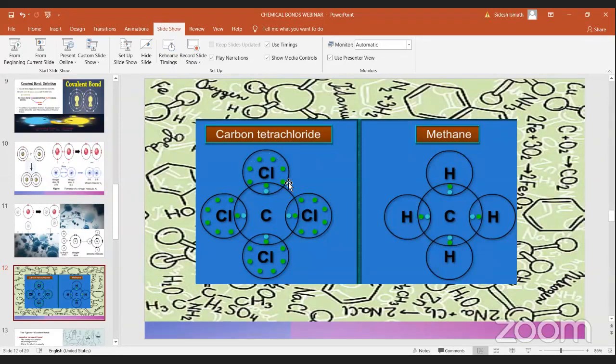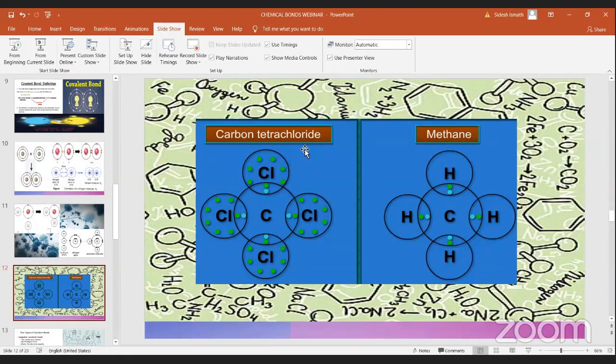So you can see the chlorine electrons joined with this, sharing the carbon's electrons. So chlorine is stable here and carbon is also stable here. This molecule is known as carbon tetrachloride. Now you can see methane.